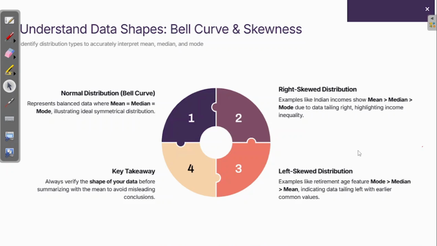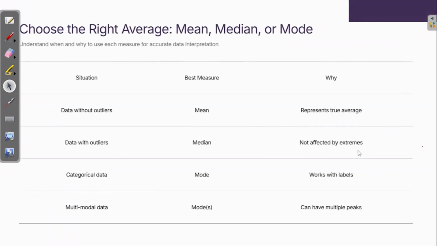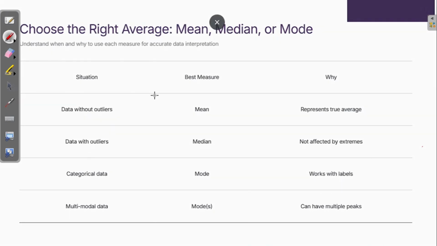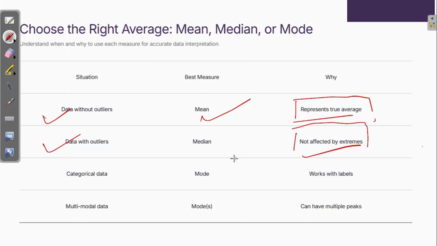Okay, now let's move to the next slide, where I'll explain what to use when. It is a very important slide for you, and you have to focus here extremely dedicatedly, right? So when the data is without outliers, as I said, it represents the average because it's normally distributed data. What you will do is use mean. For data without outliers, without even thinking, you can use mean. When the data is with outliers, when there are many outliers, use median because it is not affected by extremes.